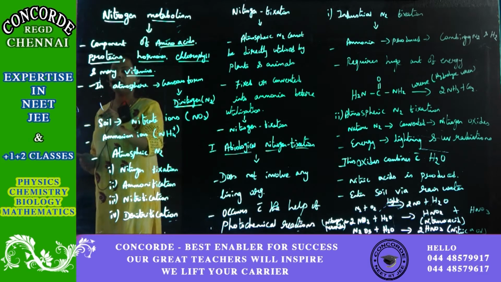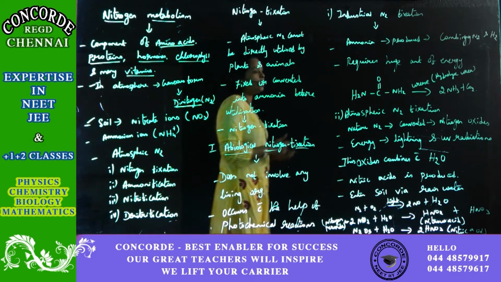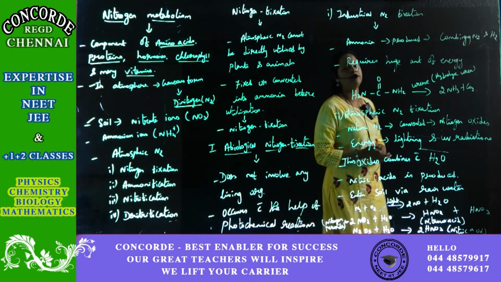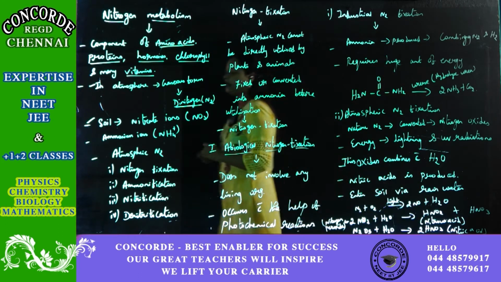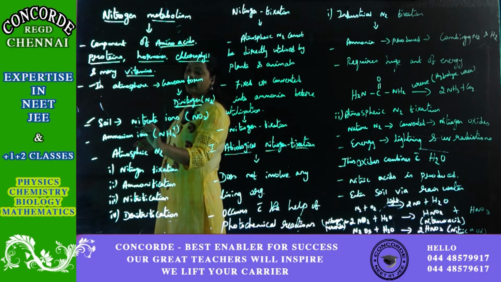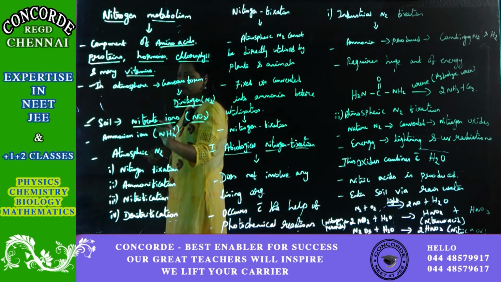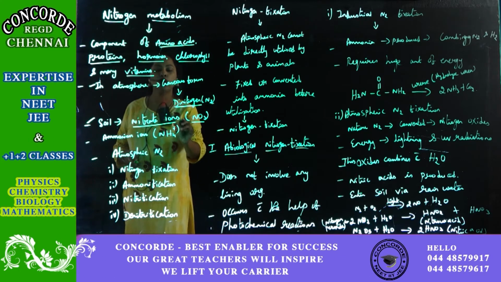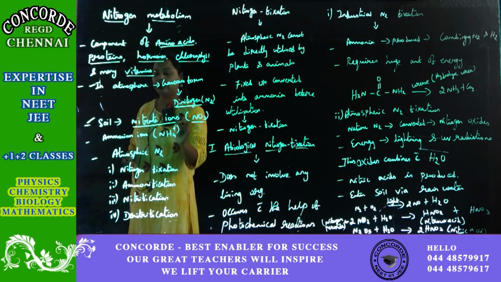If you take soil, even in soil, nitrogen is not available in the form that the plant requires. Rather, it is available in the form of nitrate ions, that is NO3, which is also not the direct form the plants require.